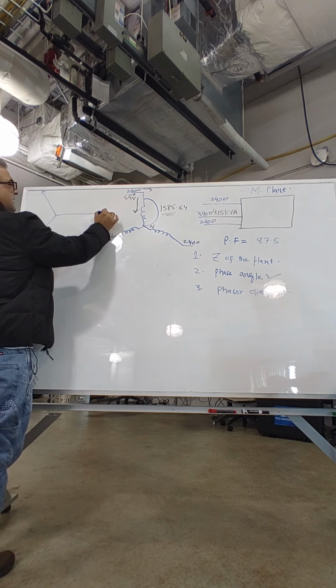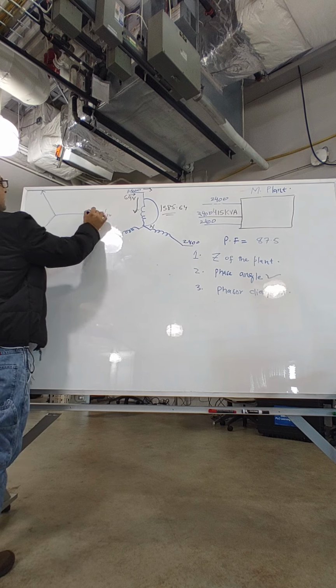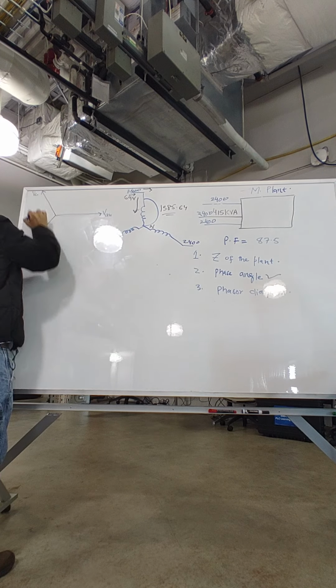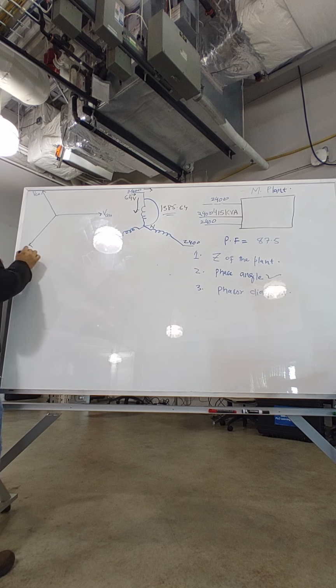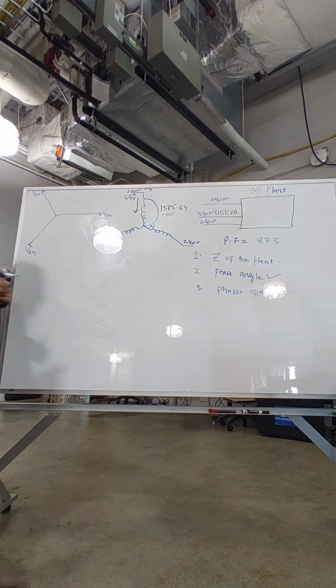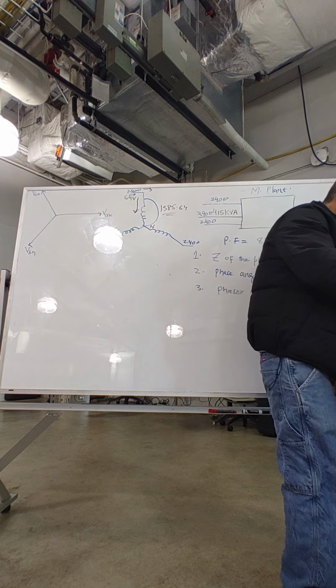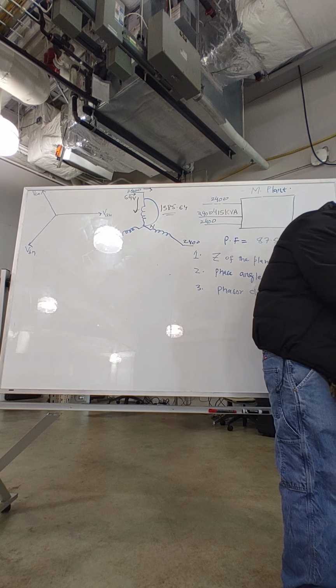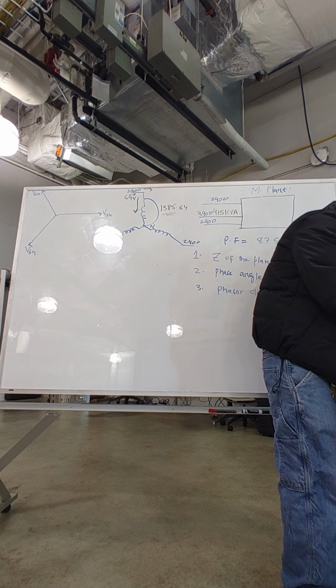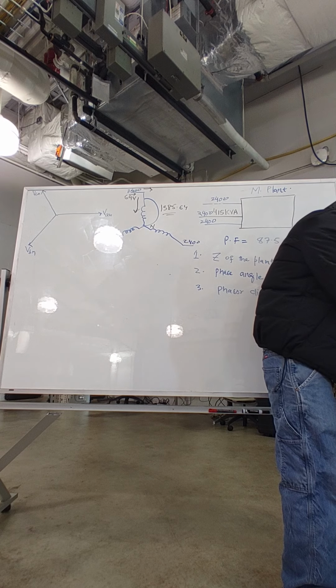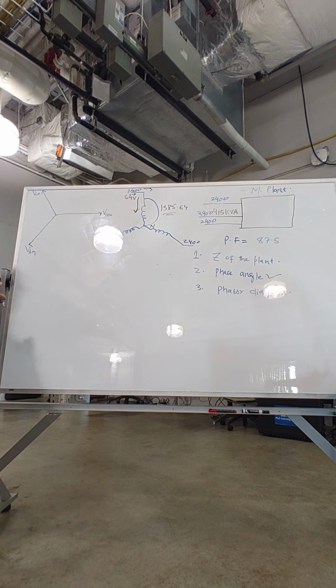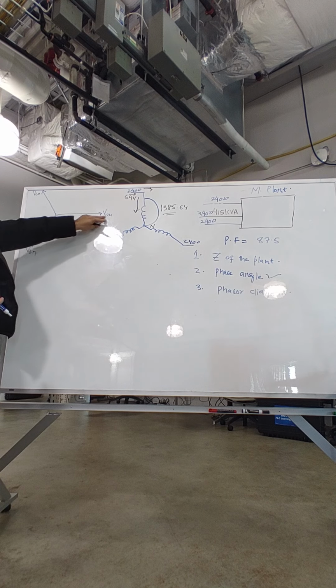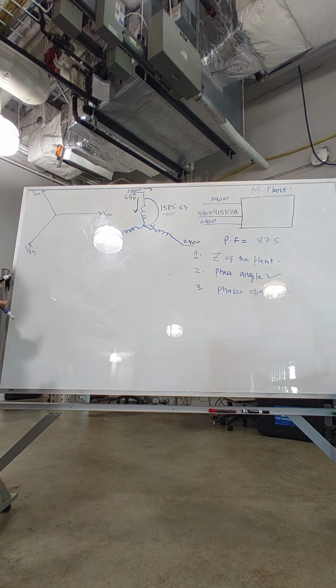So this is, let's say, VAN, VC, and with this one, this would be VBN. So we have VA to neutral, VB to neutral, and VC to neutral.